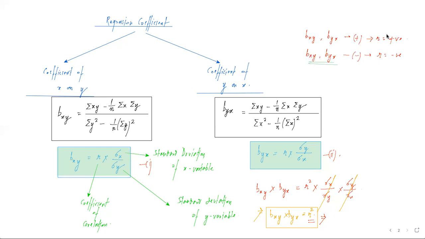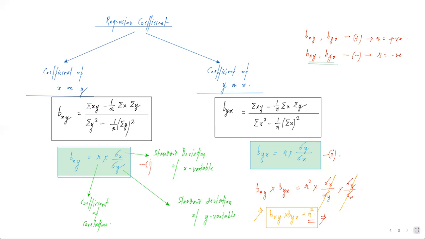So the regression coefficients are always of the same sign. It will be either both positive or it will be both negative, and the coefficient of correlation will take the sign of the regression coefficient. अगर regression coefficient positive है तो हमारा coefficient of correlation r का value भी positive होगा. अगर regression coefficient हमारे negative हैं दोनों तो हमारे r का value भी negative होगा. Once again, we can formulate a 1 mark question from this.